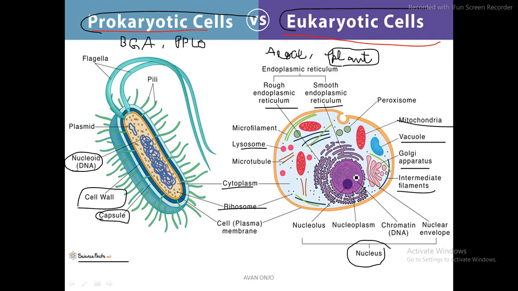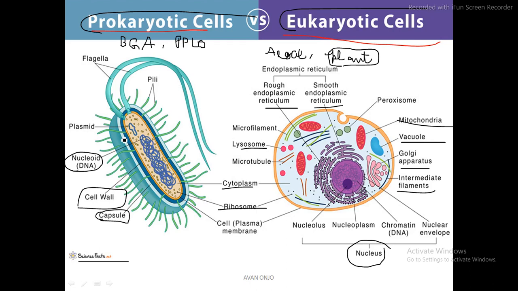Okay, so all of them are lying in a particular membrane-bound organelle. They have a particular shape and function, so it is much more organized. Whereas in a prokaryotic cell, things are not organized. It is very much chaotic, and everything is just lying around inside the cell without any specific structure.